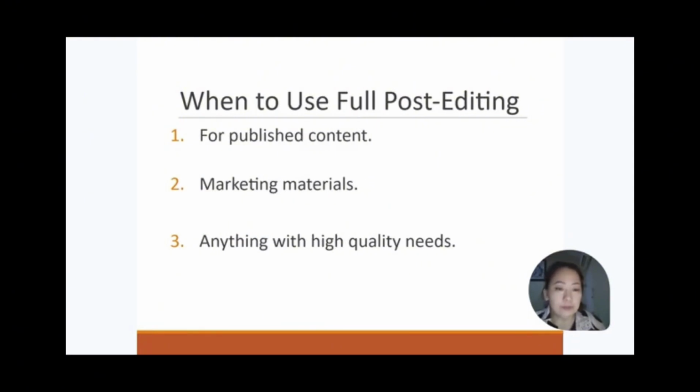When to use full post editing? We use full post editing when the translation needs to be in high quality and polished. This is important for things like published contents, websites, or official documents. It's also used for marketing materials where the wordings need to sound natural and professional. In short, full post editing is for any content that will be seen by the public or needs to make a good impression.